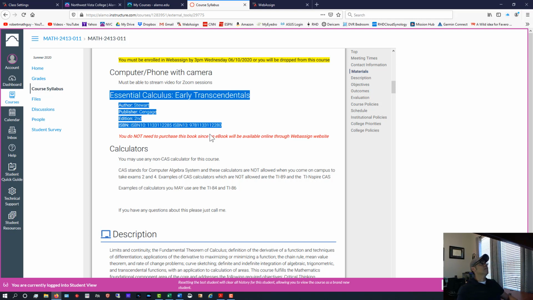You also need a calculator, and in terms of calculators, I do have some restrictions. So you can have a graphing calculator. The thing you cannot have is a calculator that has a computer algebra system. So calculators that can do factoring and derivatives and integrals and things like that, you can't have those. So the TI-89, that's what I have here, is not allowed. But you could have the TI-86, you could have TI-85, 84, 83, anything that doesn't have a computer algebra system.